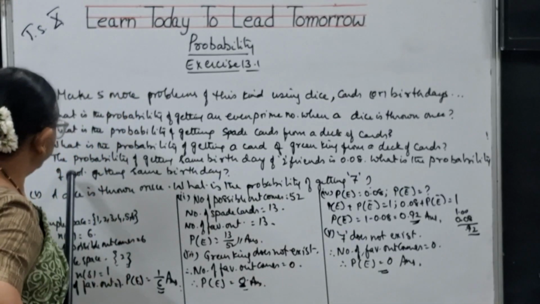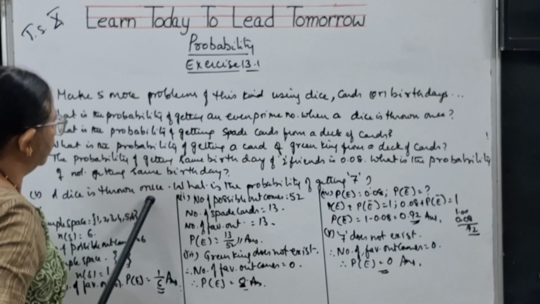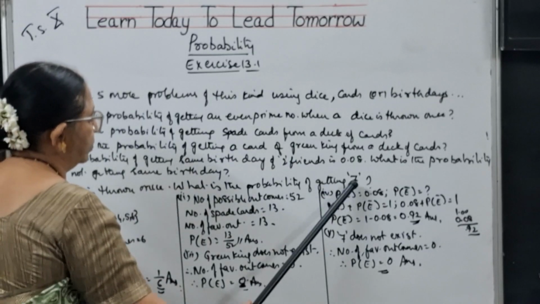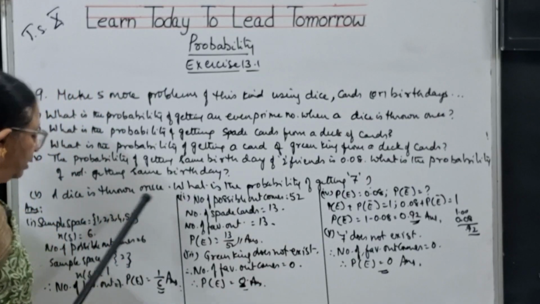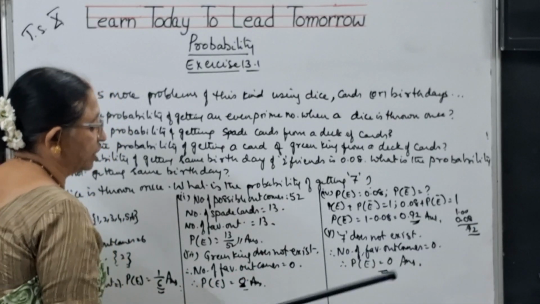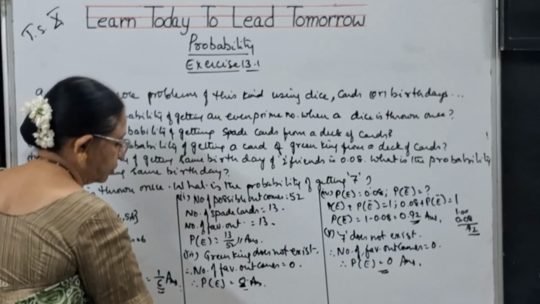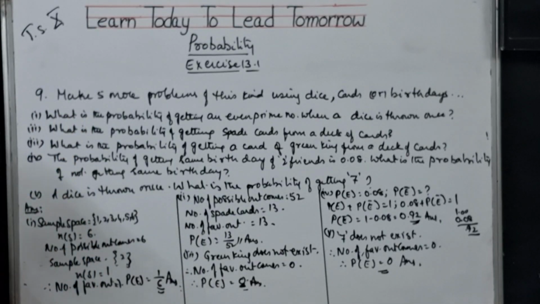And the fifth bit, a dice is thrown once. What is the probability of getting 7? So 7 does not exist. In this sample space, there is no 7. So the number of favorable outcomes is 0. So the probability of the outcome is 0, children. So please note it down.